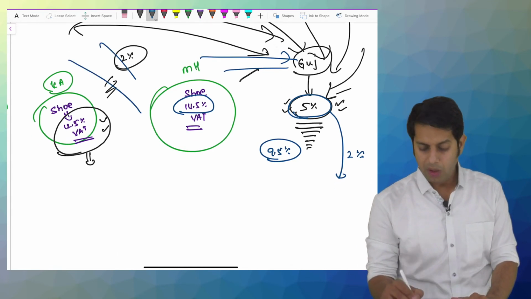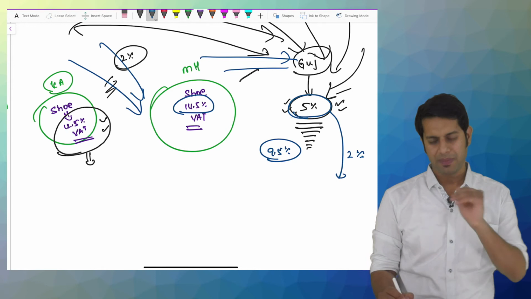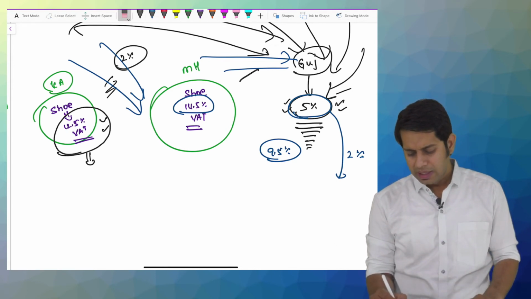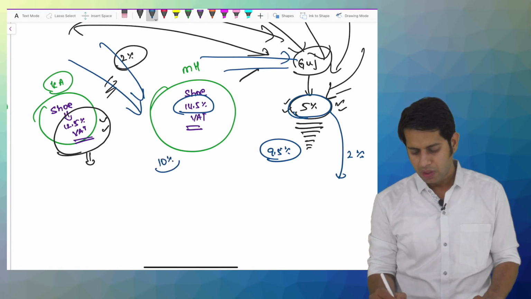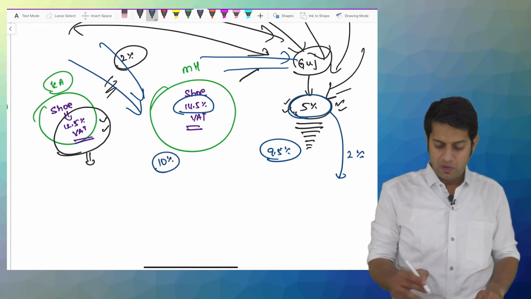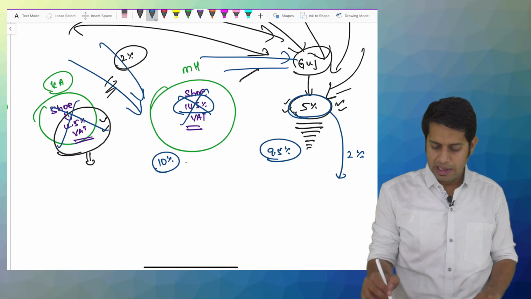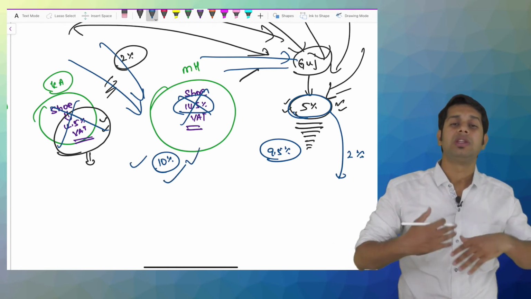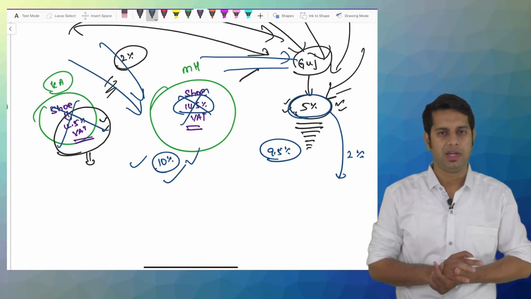And people also used to see that if I import this product in India from any country, I have to pay, say, 10% import duty. So people in India used to feel, instead of manufacturing in India, I will import directly and pay only 10%. So it was never boosting the Make in India initiative.